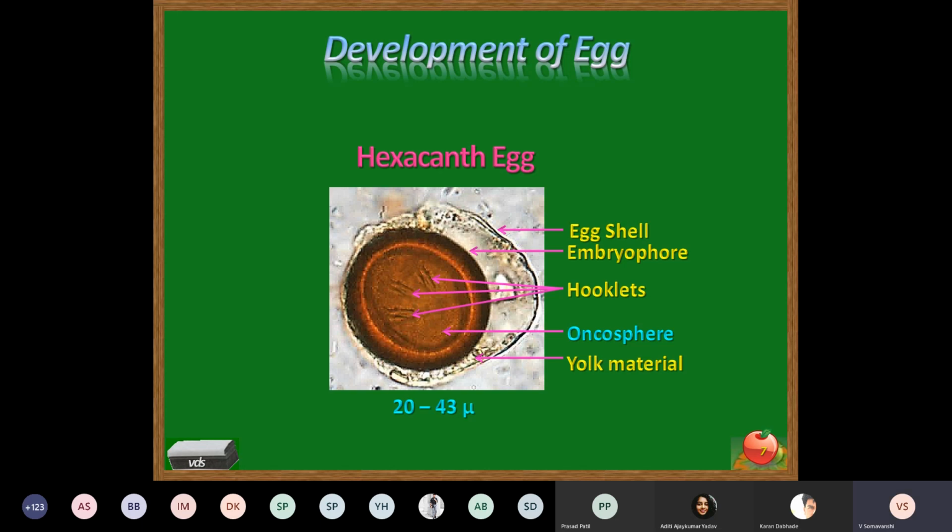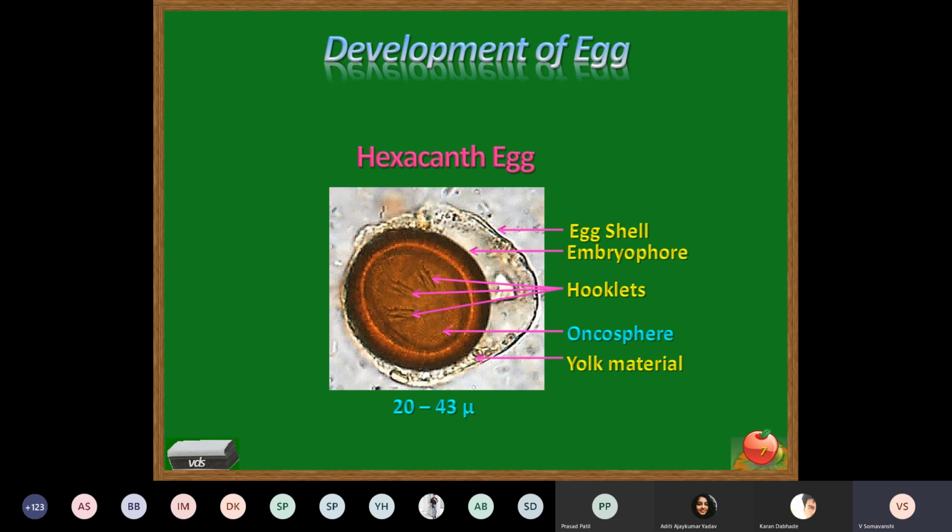As they are spiny hooklets, 3 pairs, it is called the oncosphere. Onco means hooklets. So these have 3 pairs of hooklets, making a total of 6 hooks inside the ovum. Such an ovum is called the oncosphere, having 6 hooklets.